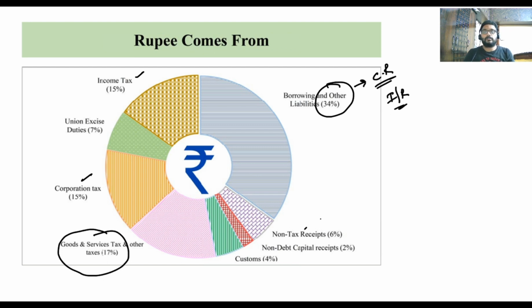Next, non-tax receipts include fines, penalties, and any other receipts which are not part of the taxes, at 6 percentage. Next, non-debt capital receipts, like 2%, that is like releasing of shares and bills, disinvestment, strategic disinvestments, which come under this 2 percentage. So this is your debt capital receipts, these are your non-debt capital receipts. Debt capital receipts are always higher than non-debt capital receipts.